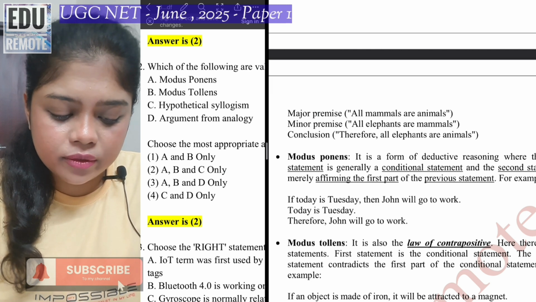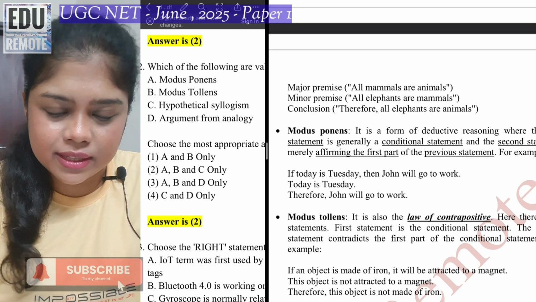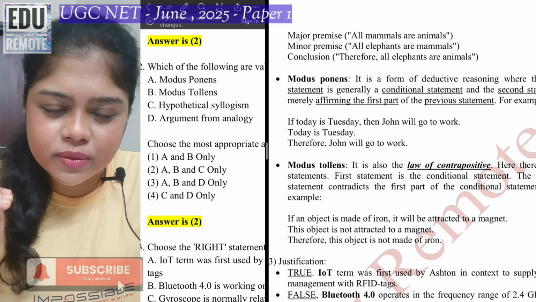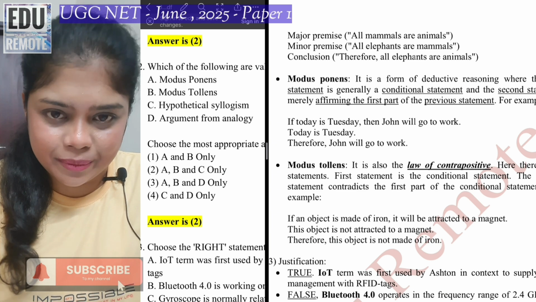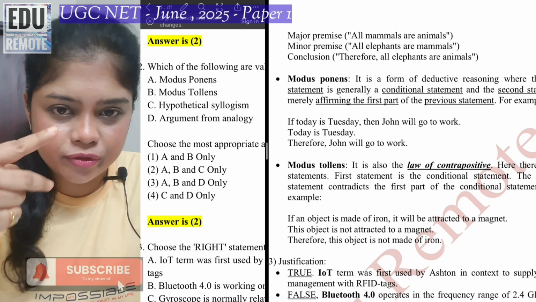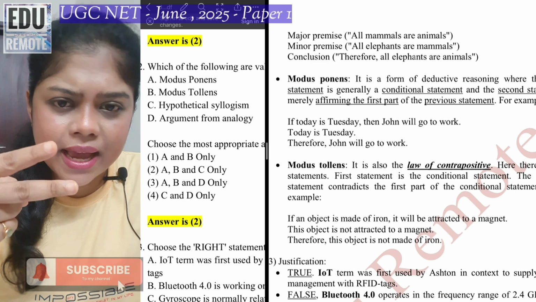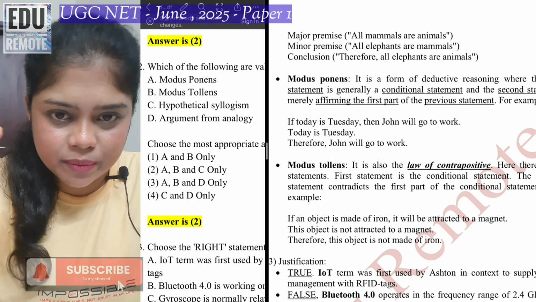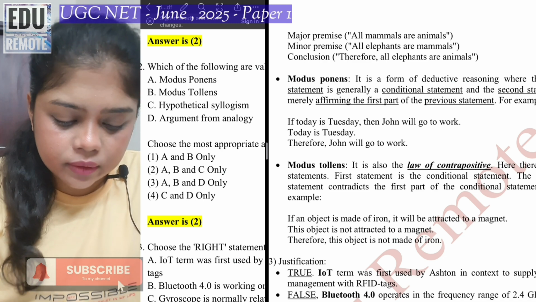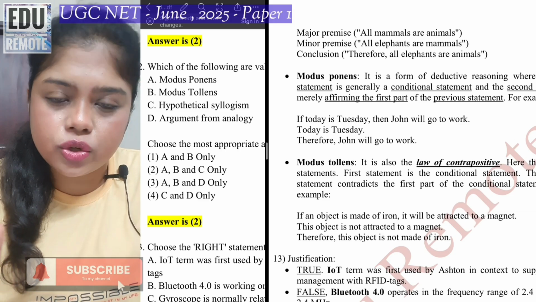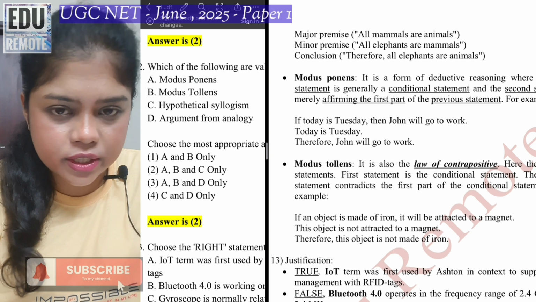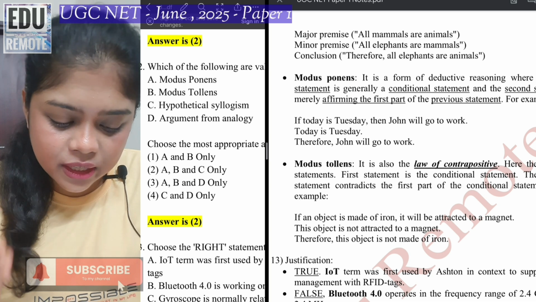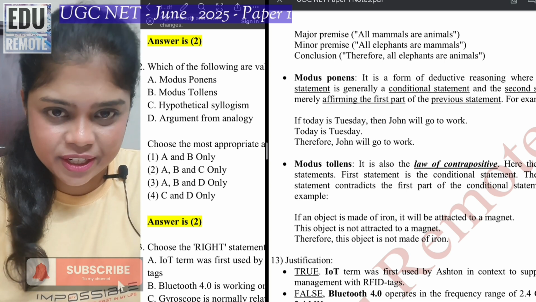It is a form where the first statement is generally a conditional statement, and the second part merely confirms the first part of the previous statement. So there are two statements. The first one is a condition, and the second one only confirms the first part of the initial statement. Based on that, you are concluding. If today is Tuesday, then John will go to work, is the first statement. This is the condition. Second is today is Tuesday. This is confirming the first part of the previous statement.